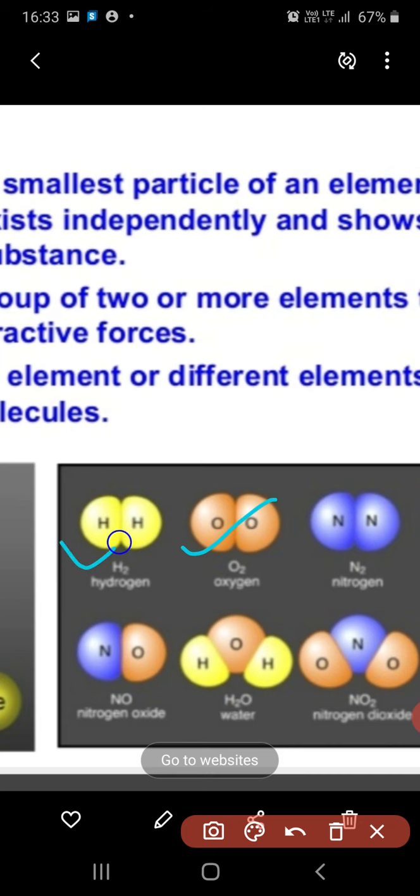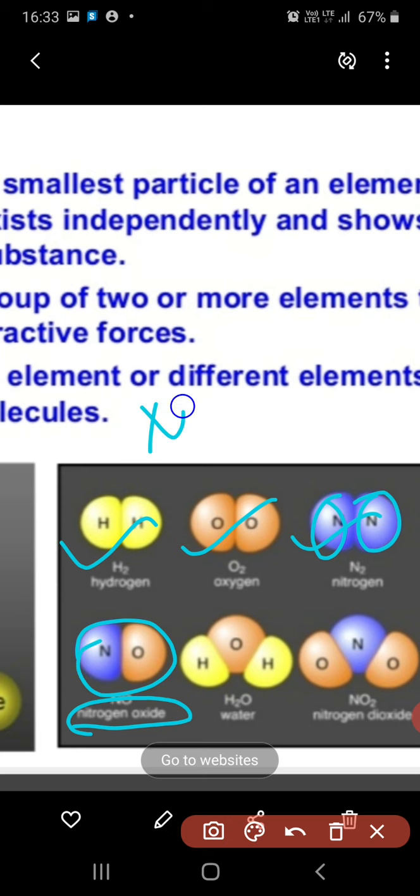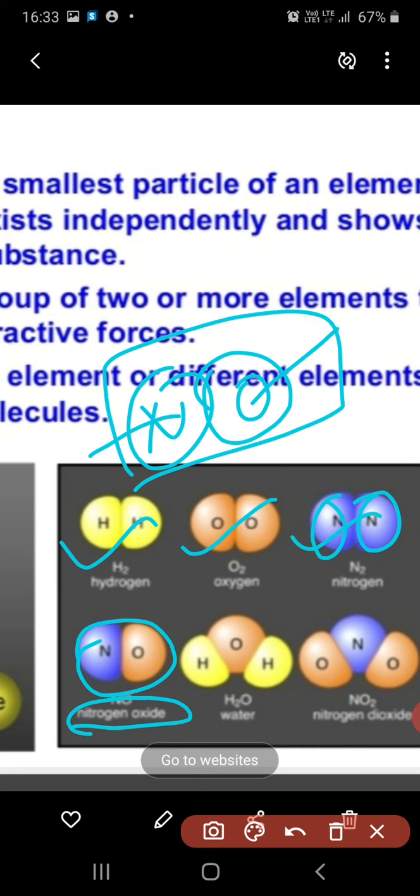Now here the oxygen atoms are the same, and the hydrogen atoms are both the same. Nitrogen, both nitrogen atoms are the same, but here NO means nitrogen oxide, or nitrogen monoxide. N and O, the atoms are different. One is an oxygen atom and another is a nitrogen atom. It is also a molecule.